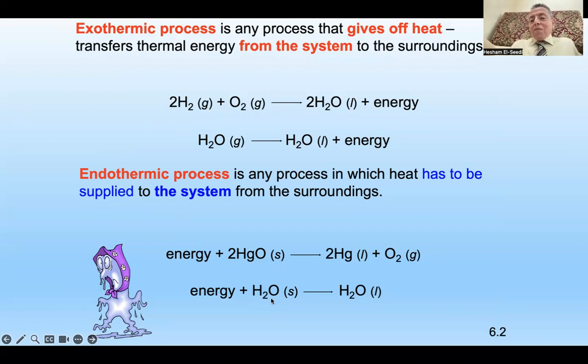Like, for example, for the countries that have snow, if it continues at the same temperature, snow will not be melted. You have to get a tractor in order to remove the snow. So how to remove the snow? It must be given energy. It must be the sun, right? So you must get the sun in order to give them energy. So when the water solid, which is snow, will give water liquid.